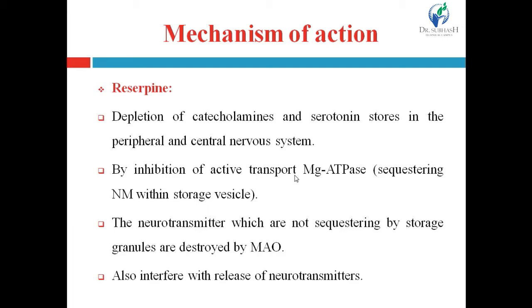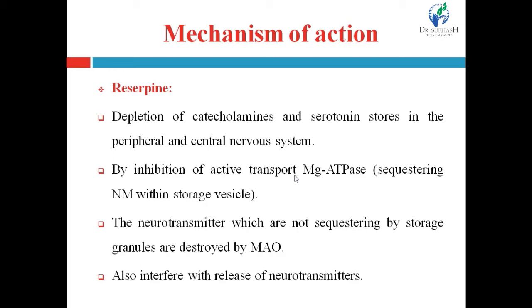Reserpine acts to deplete the adrenergic neurons of their norepinephrine stores by inhibiting the active transport magnesium ATPase. How does reserpine cause the depletion of catecholamines? By inhibition of the active transport magnesium ATPase.